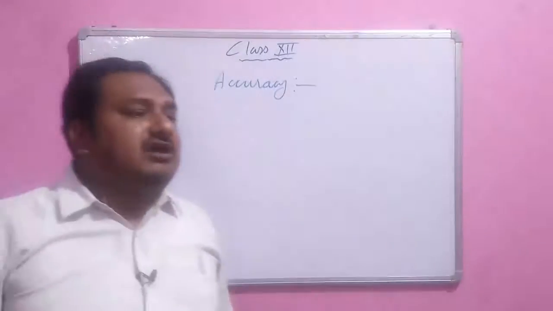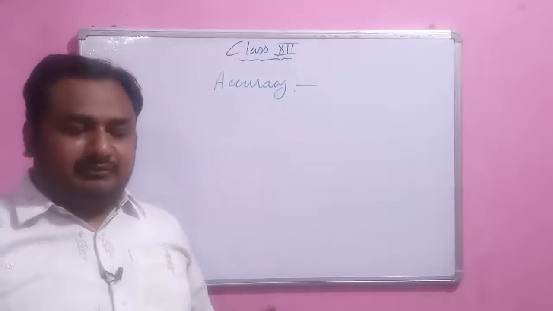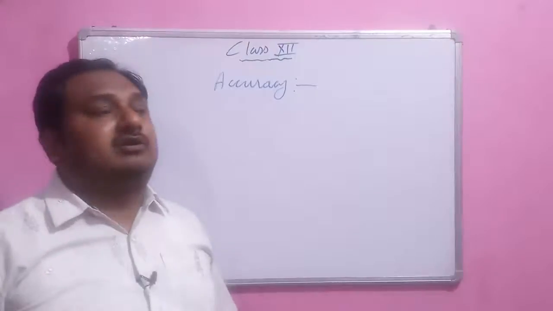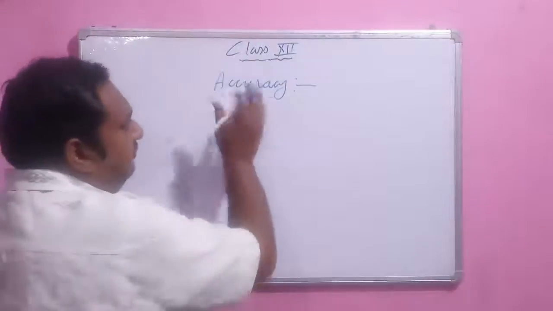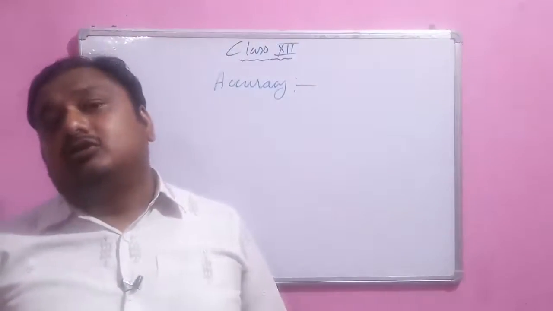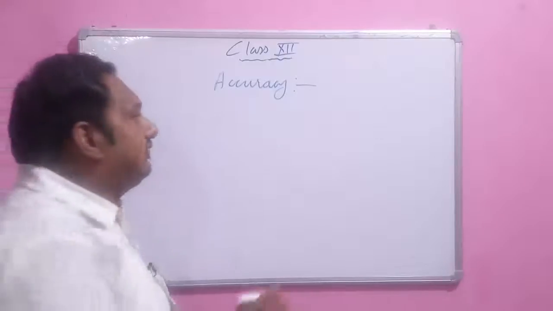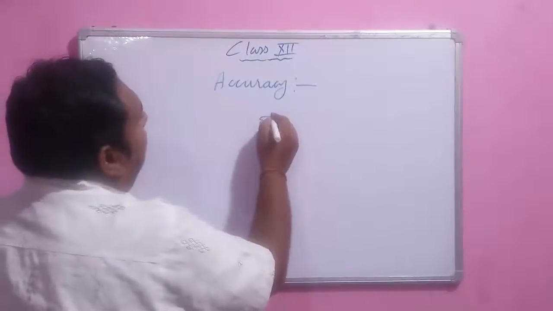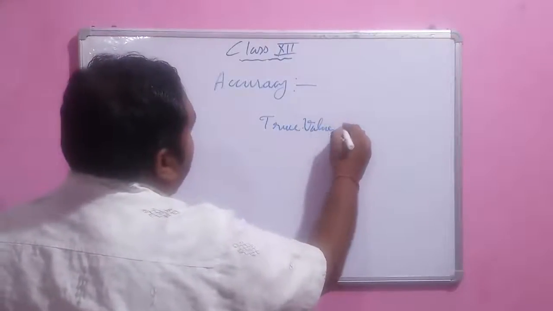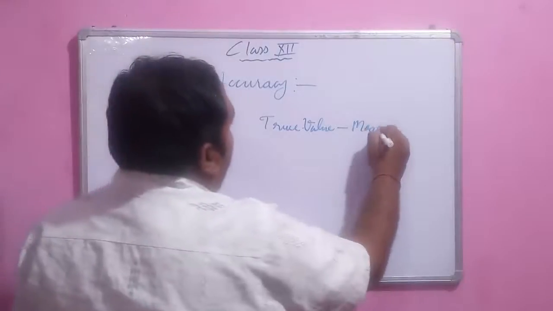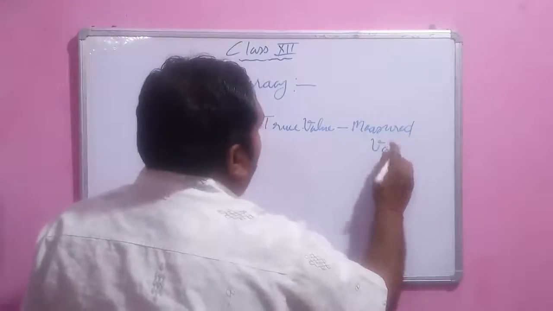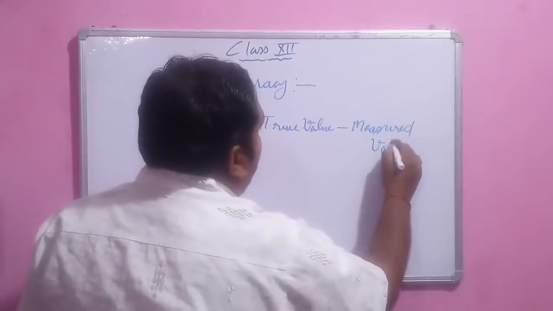So in real time, whenever we measure anything, we make some mistake. That is natural and cannot be avoided. That's why we are learning this chapter. Accuracy is defined as the difference between the true value and the measured value: true value minus measured value.